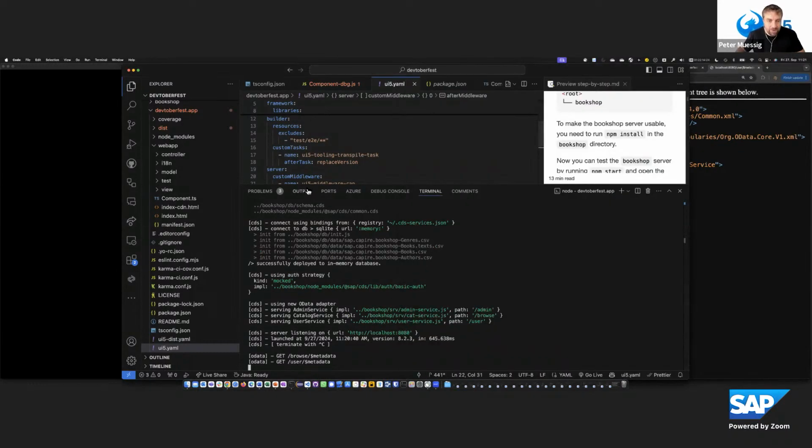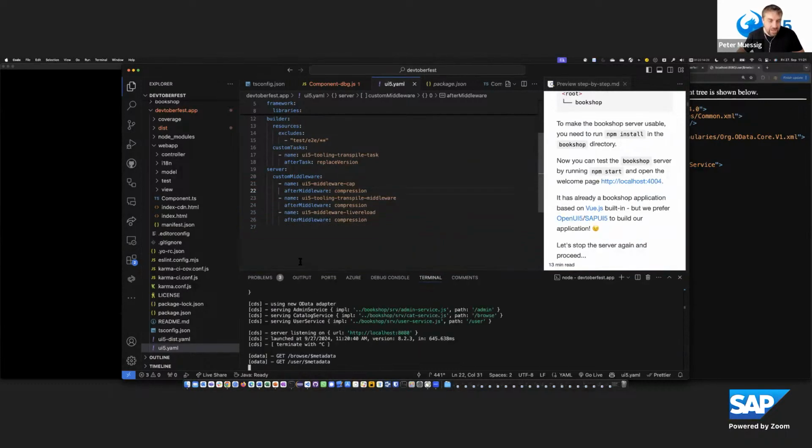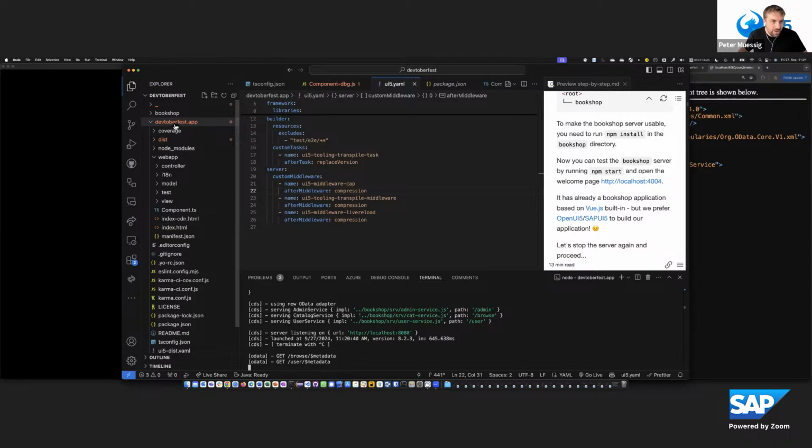So this is the starting point. Now I have the CAP service available in my UI5 tooling, and I can directly consume it relative to my application. Later on, if you would deploy that, you would split it and use the app router to connect these parts. But for local development, this is a very easy and convenient way to bring together the CAP server and the UI5 tooling. If you make changes in the CAP server, they would also be reflected after restarting the UI5 tooling.